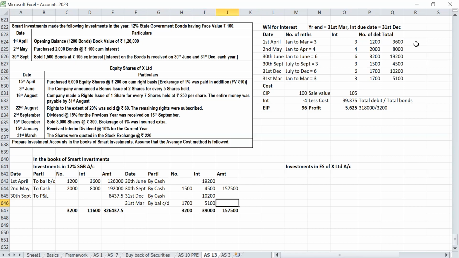Closing market value they have not given, so balancing figure. 168937.5. Then on 31st March, the balancing figure of interest will be transferred to profit and loss account. 27,400 transfer. Clear? Yes, sir.